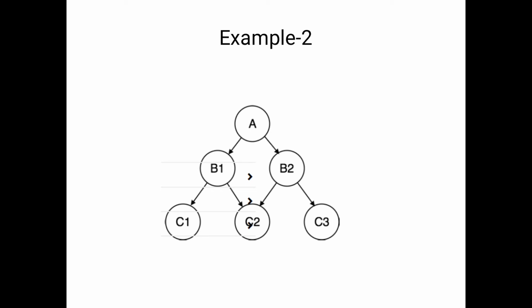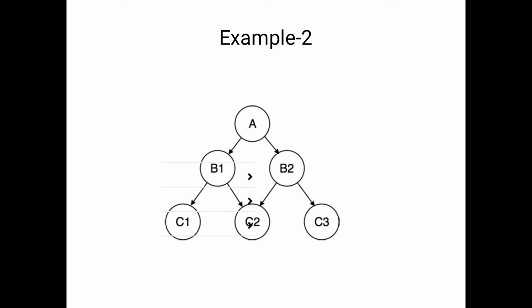Another example related to the network model: here we consider capital A as the parent node, B1 and B2 as the child nodes, C1 and C2 as the child nodes of B1, and C2 and C3 as the child nodes of B2. Here C2 maintains the parents B1 and B2. So this is also an example of the network model. In the network model each and every child can maintain more than one parent. Suppose here we want C3 and the parent of C3; based on our aim, connecting to A is also correct.